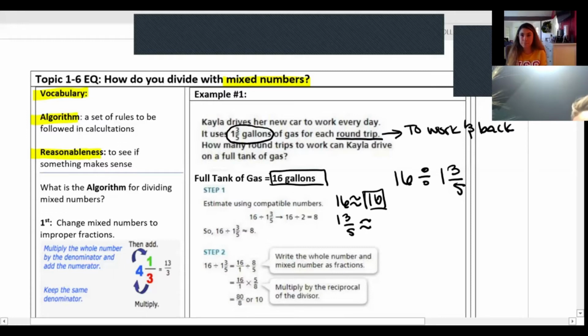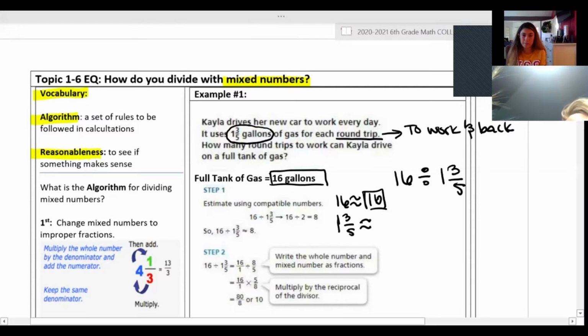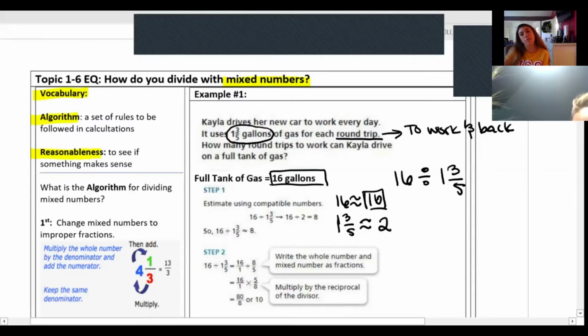And then 1 3/5, when you look at that, you want to think of what is the whole number that 1 3/5 is closest to. So kind of look at this as we have 1 whole and then we have 3/5. So 3/5 is almost full, right? Because 3 out of 5, our part to total, is almost full to 5. So I would probably round that number to its compatible number being 2.